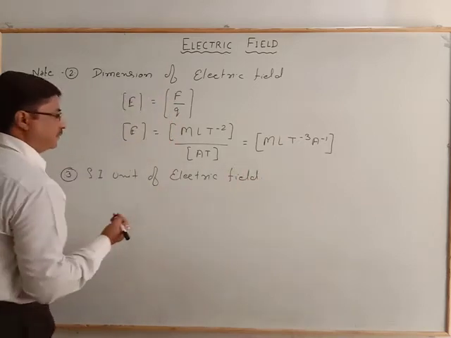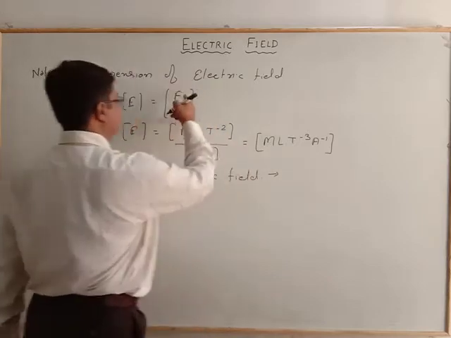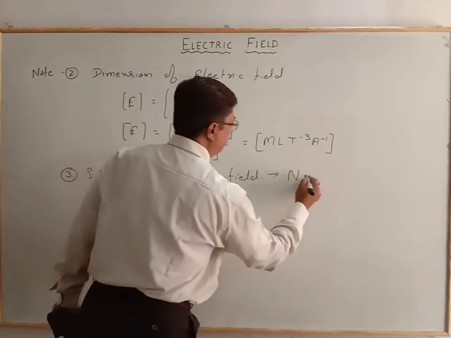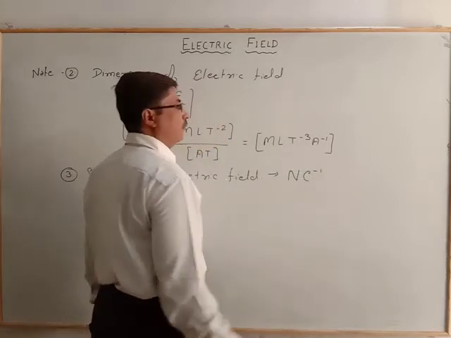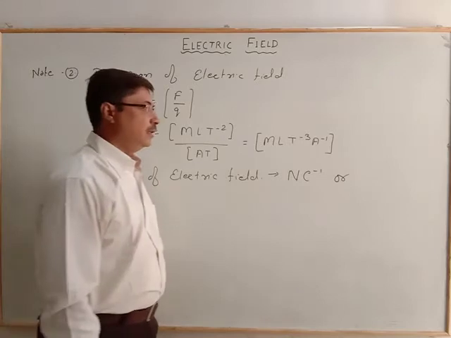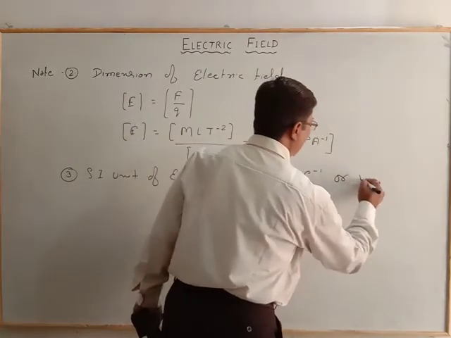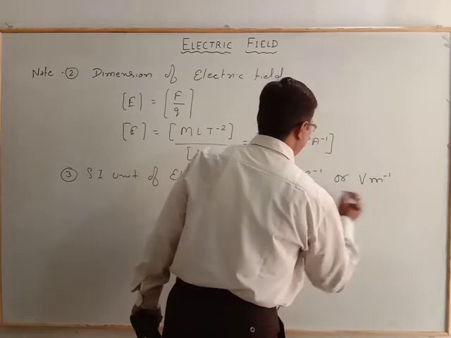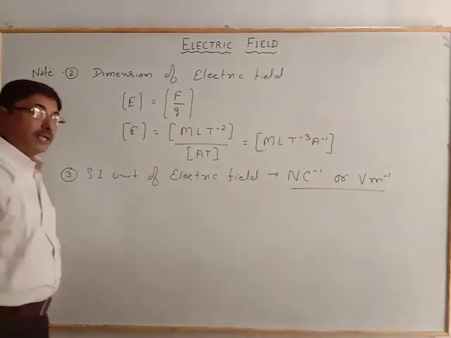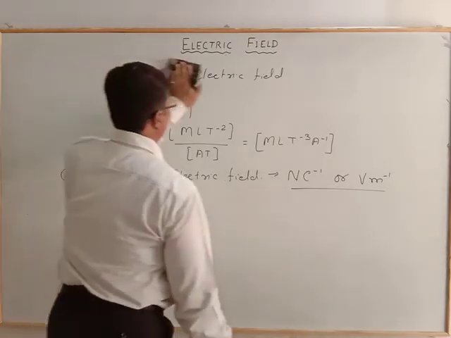The SI unit of electric field is Newton per Coulomb, or we may write the electric field as a gradient of electric potential, in which case the unit is volt per meter. These two are the units of the electric field. Now we will learn the expression for the electric field.